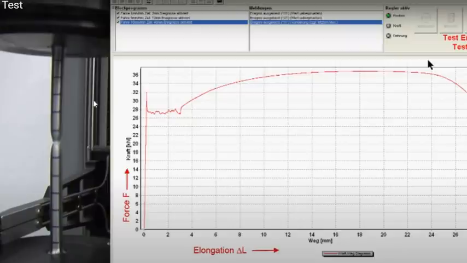So instead of force and elongation, we can use stress and strain. By dividing the force by the original area we get stress, and by dividing the elongation, the deformation, by the original length, we get strain.